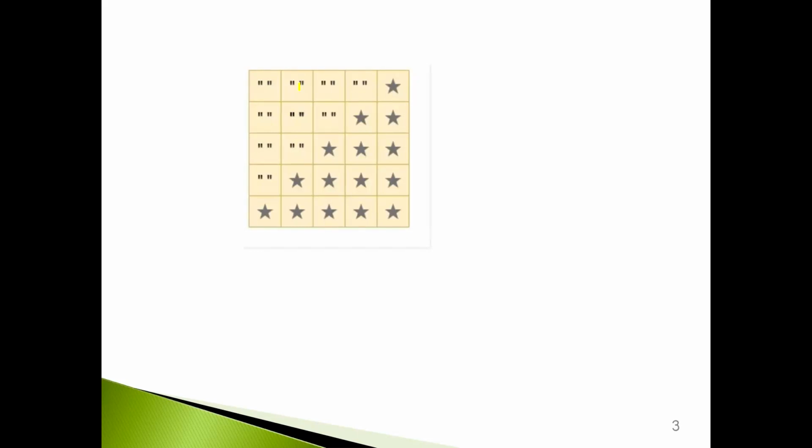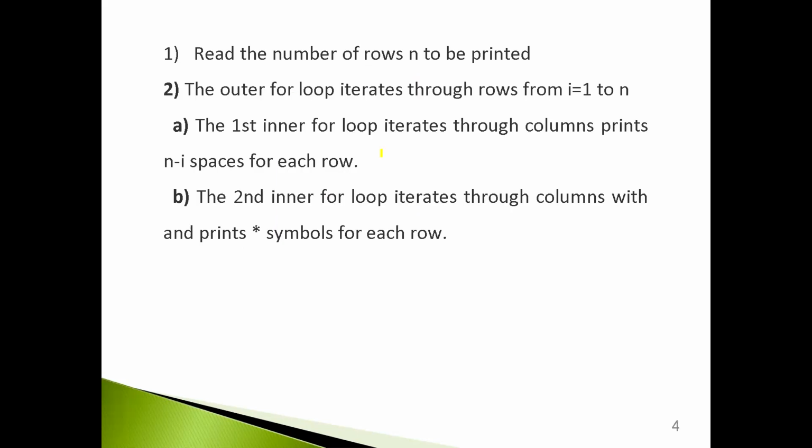So we need a nested loop structure here, where the outer loop is going to control the number of rows. Then we will require two inner loops, where one loop is going to print these spaces and the next inner loop is responsible for printing these stars. So in order to print this structure, we will require three loops, where the outer loop iterates through rows from I equal to 1 to n, where n is the number of rows to be printed.